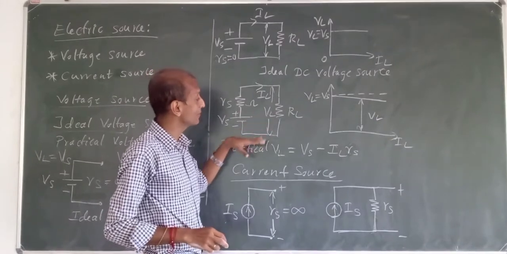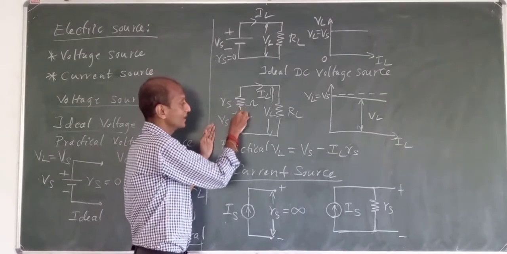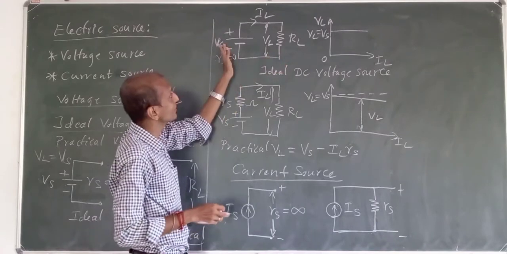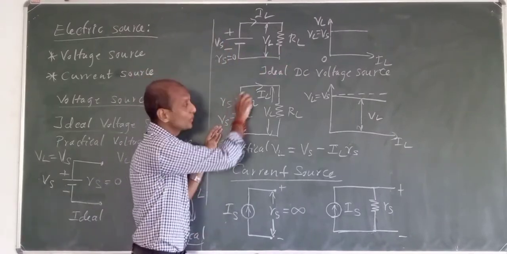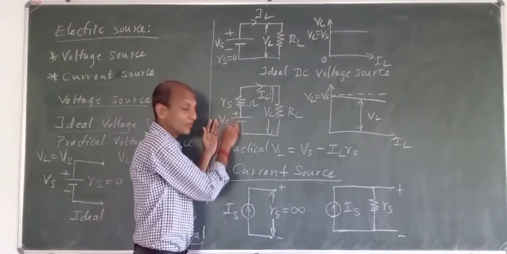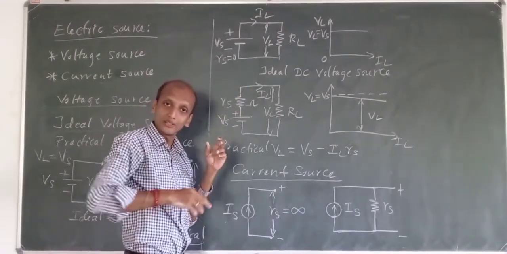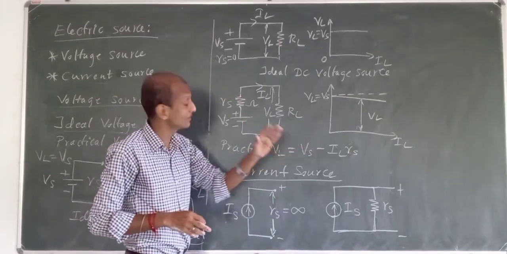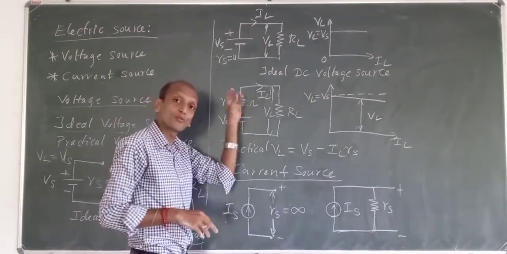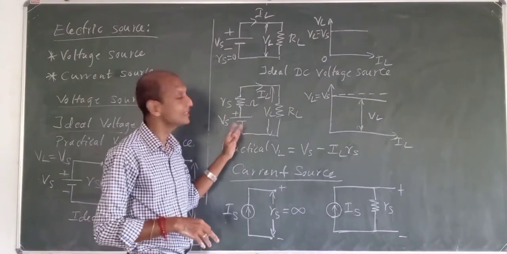So what happens here is, in the ideal case we have only one resistance, so all of this voltage will go there. Here we have two resistances in series: the internal resistance and the load resistance. As we know, when we have one resistance, all of the voltage goes there. When we have two resistances, some voltage will be dropped here and some voltage will be dropped there, isn't it? We all know the voltage divider rule.